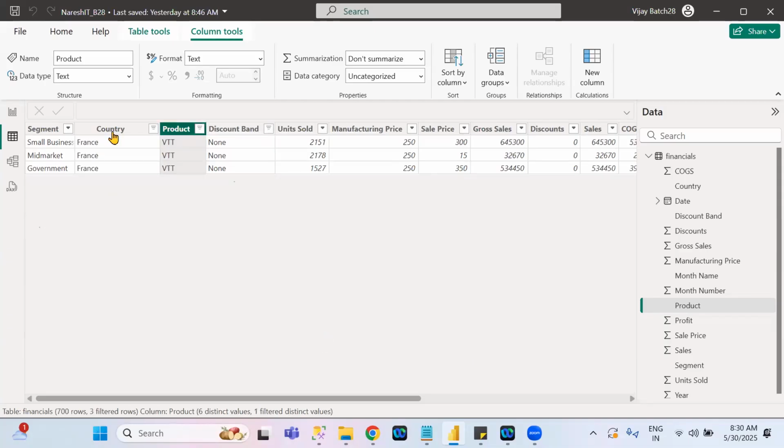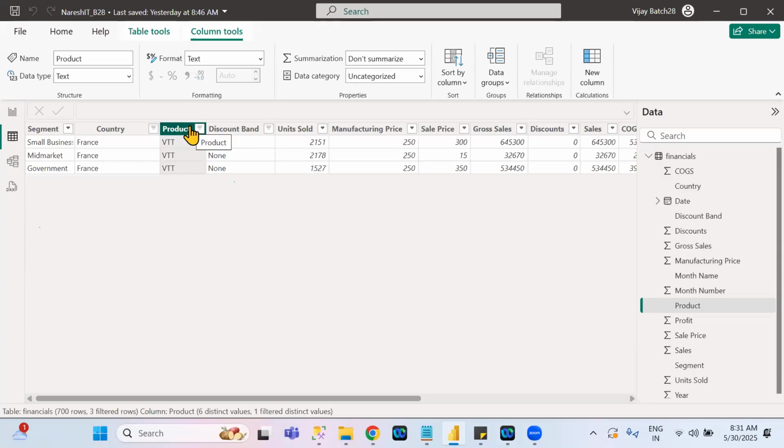Now what will happen? First, the country, France and Mexico. And after that, those related ones, what discount brands are there? None related. How many are there? First it will be that. After that, product related. That means with these two combinations of column filters, and product related VTT, how many are there? Those only it will choose. Understand the meaning of filtering each and every column.